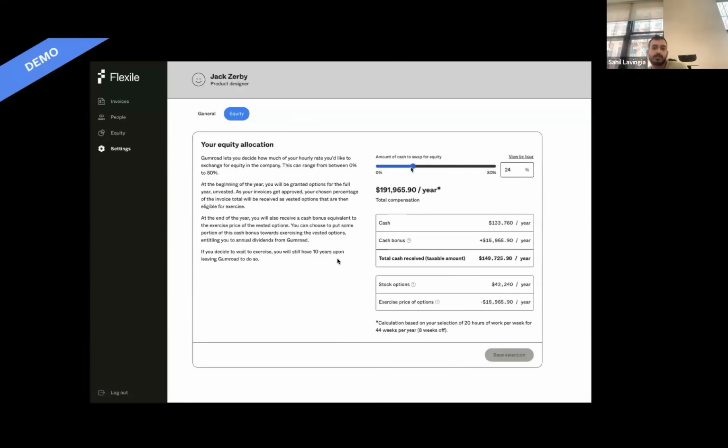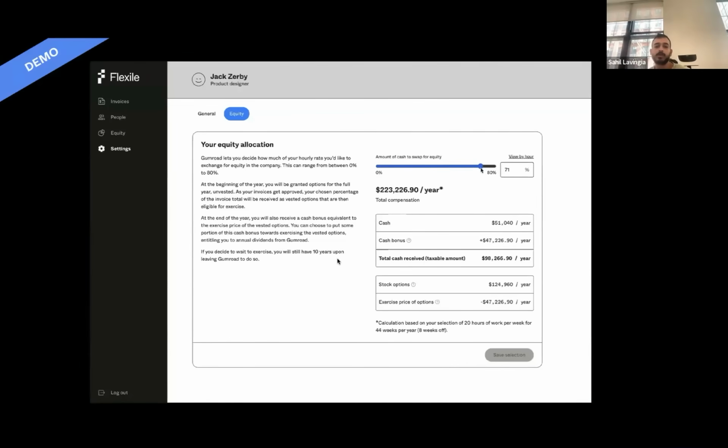Cash is cash. And then as you feel more comfortable, you start working in the company, you see how you're driving value to the company, you understand the business model, you maybe tune into some public board meetings, you feel comfortable increasing that percent. And as you do, you actually get slightly more compensation, because the cash bonus goes up, right? If you take 0% in equity, you get no cash bonus equivalent to the exercise price.